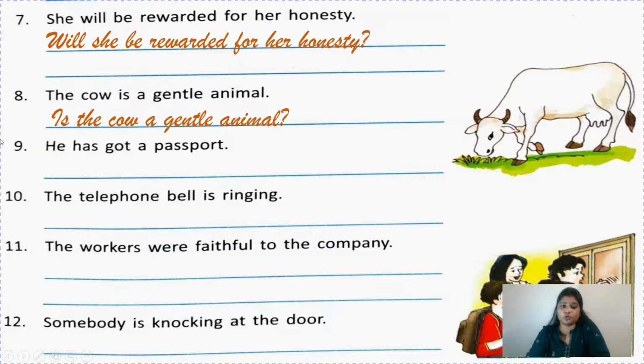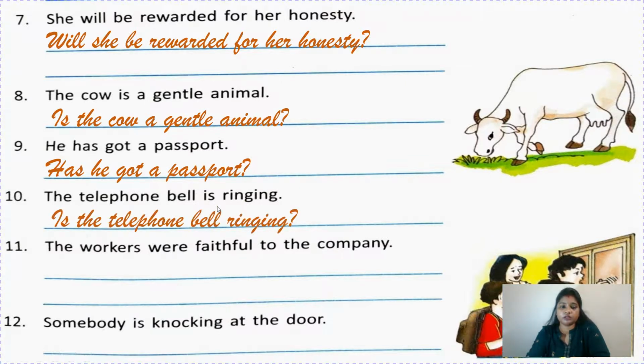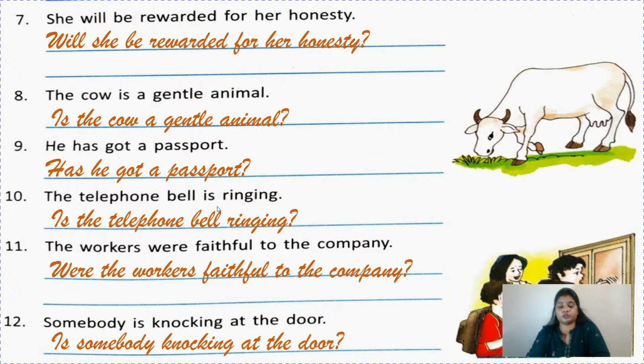And children, one more thing, don't forget to write the rest of the sentence. Don't leave out any word, not even a single word. He has got a passport. Has he got a passport? The telephone bell is ringing. Just find the helping verb here, is. What will you write? Is the telephone bell ringing? The workers were faithful to the company. Were the workers faithful to the company? Somebody is knocking at the door. Is somebody knocking at the door? Question mark.